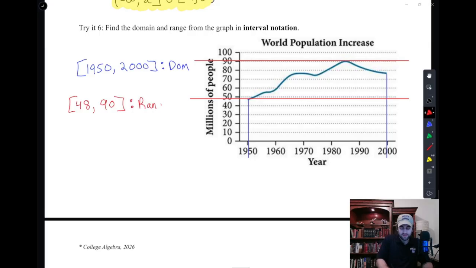So we haven't defined that yet, but if domain is the set of all numbers that x is allowed to be, then range can be defined as the output values, or all the numbers that y results as. So x is your input, x is all the numbers you're allowed to plug in. And y is what those numbers make the y value, or the output. So domain is the inputs and range is the outputs based on those inputs.